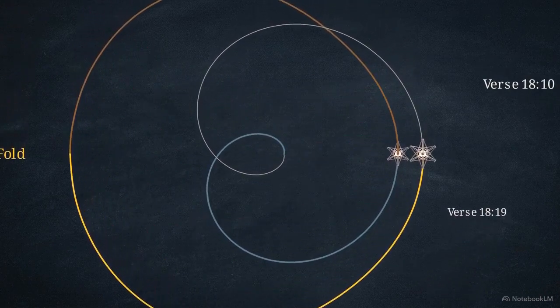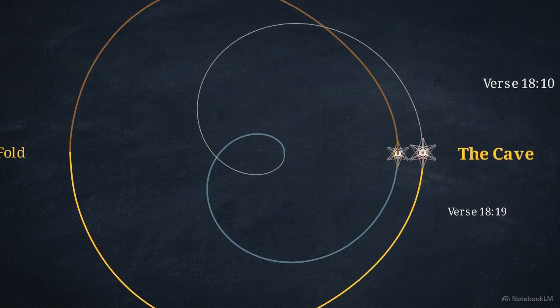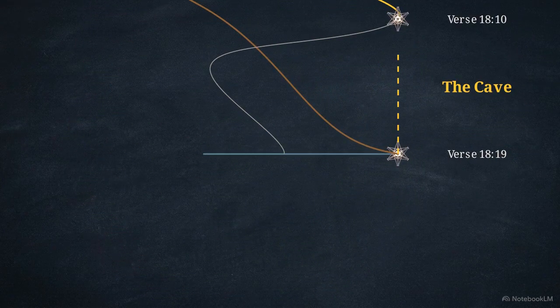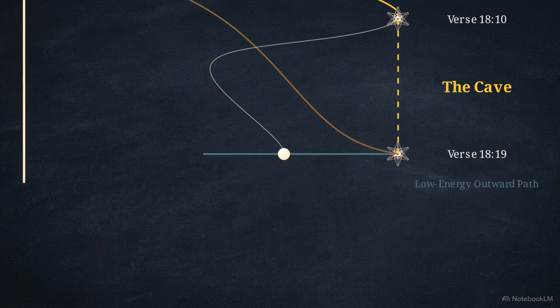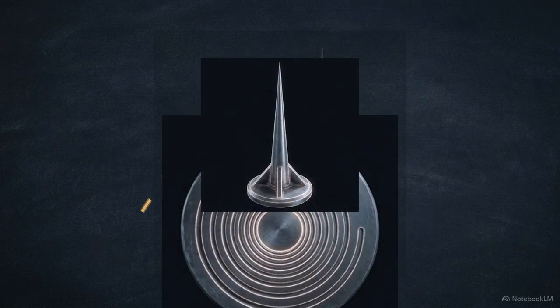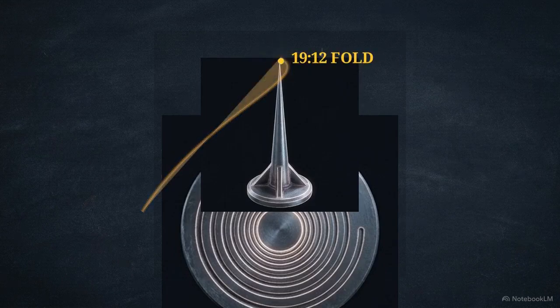A vertical plumb line shows both nodes occupy identical XY coordinates, separated only by height on the Z-axis. Node 1819 sits on the low-energy outward path, while 1810 is directly above it on the return path. This apparent narrative sequencing error is the mathematical signature of a three-dimensional phase space architecture. Forcing the trajectory through the 1912 fold has immediate physical consequences. Because the fold is a dissipative operator, phase space volume mathematically contracts as the trajectory descends.